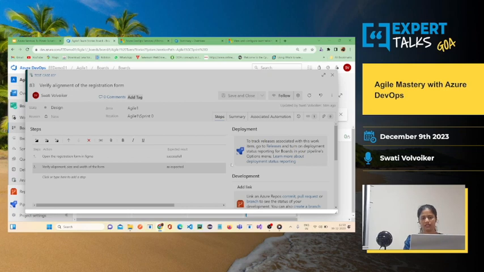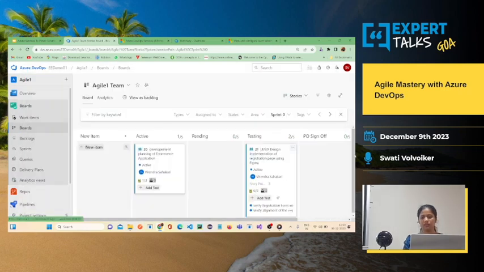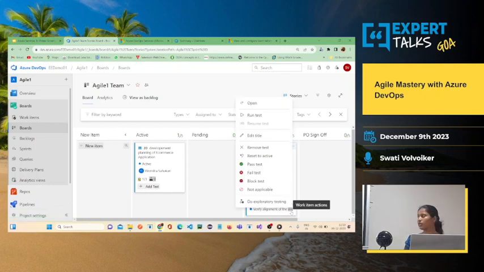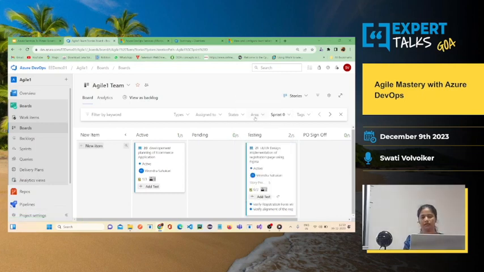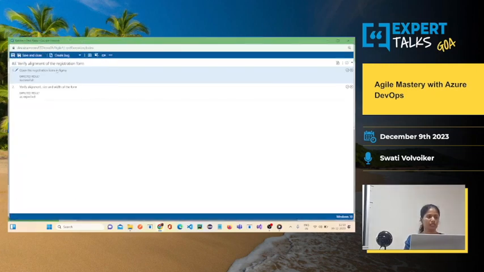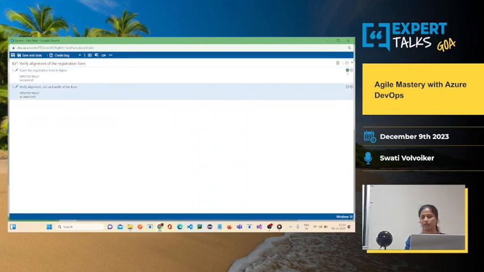So I've added a test case here. Similarly, on the board itself, you can execute your test case. You just have to click on this ellipsis and run the test case. When you click on run test, a new page will open, and you can just pass the test case here and save and close.